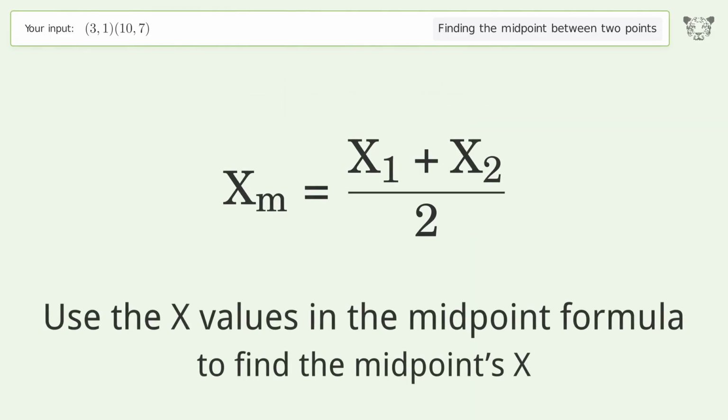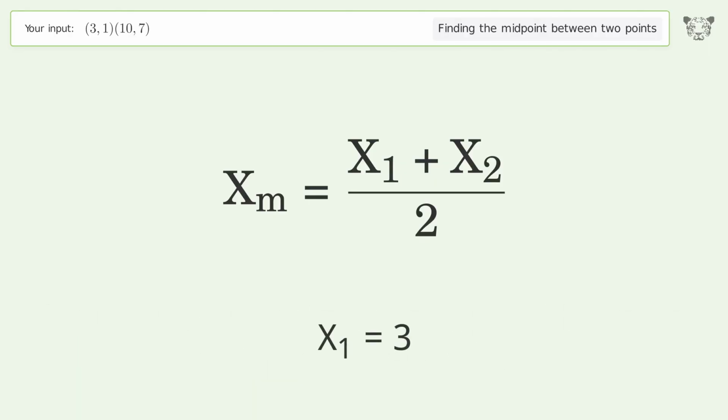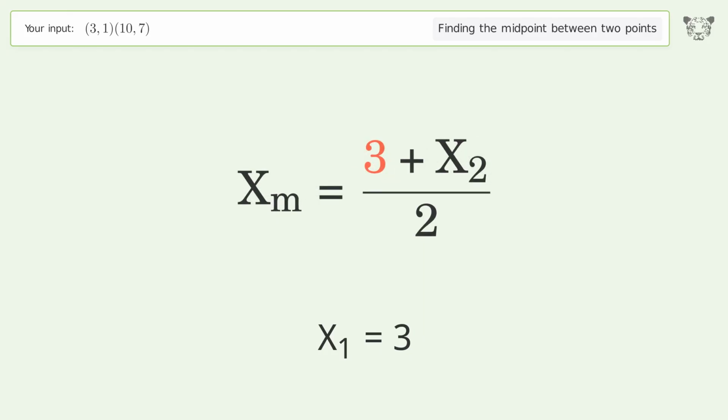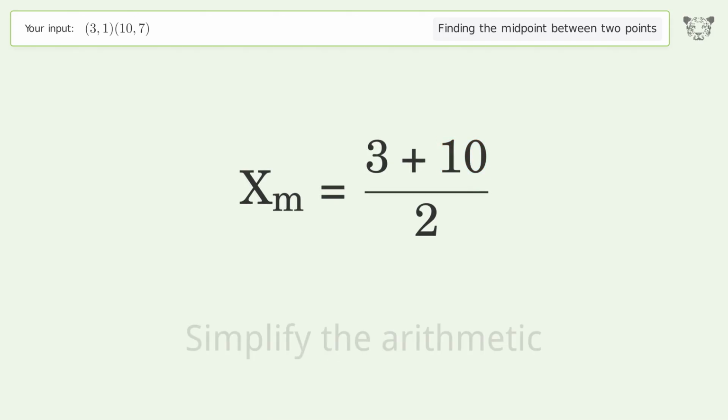Use the x values in the midpoint formula to find the midpoint's x. x1 equals 3. x2 equals 10. Simplify the arithmetic.